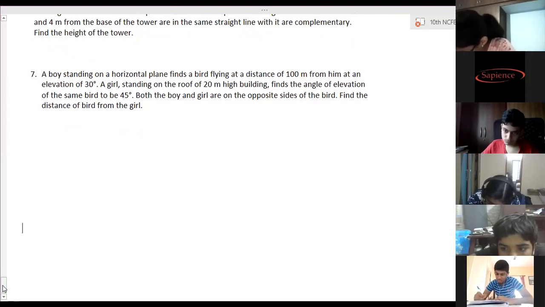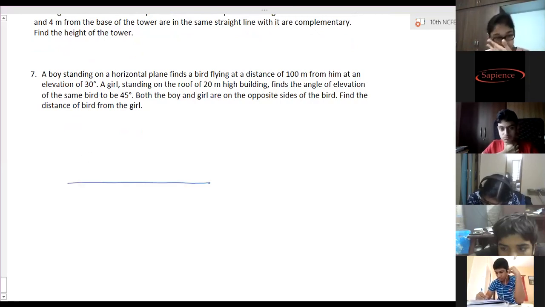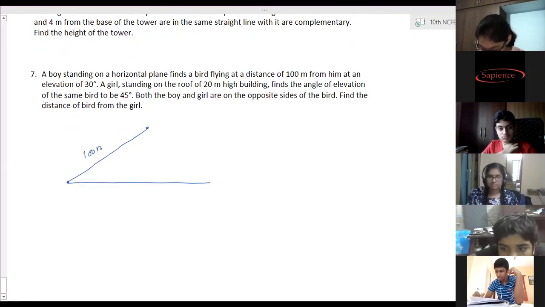A boy standing on the horizontal plane finds a bird flying at a distance of 100 meters from him. From him, it is 100 meters, not the vertical height. This is a boy standing, and from him the bird is flying, so at this position this is 100 meters at an angle of elevation of 30 degrees.